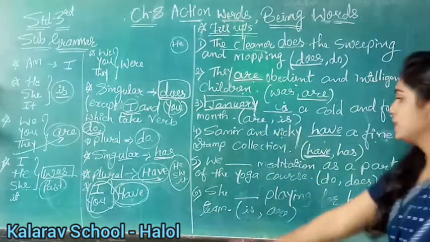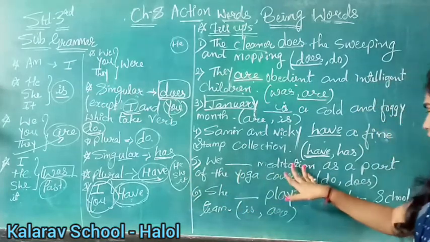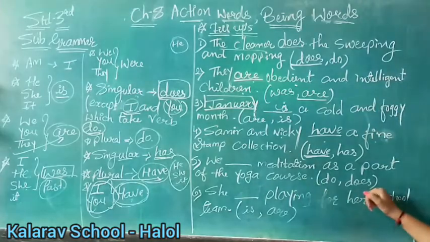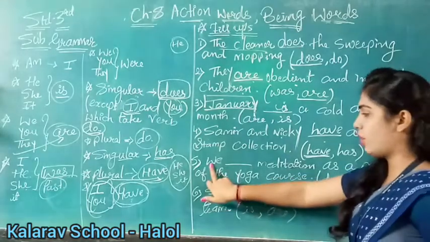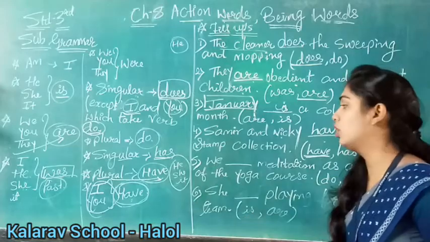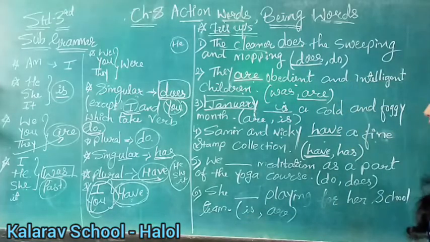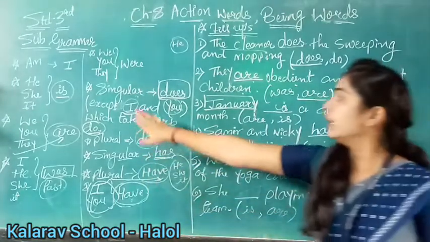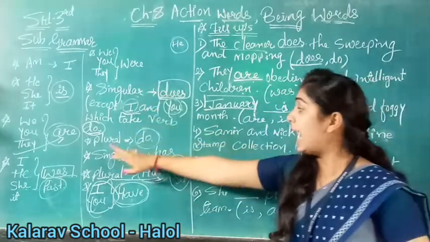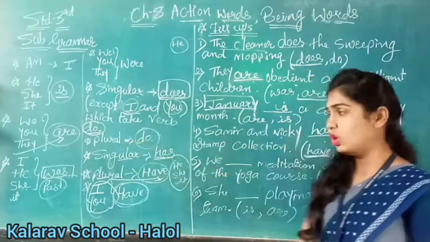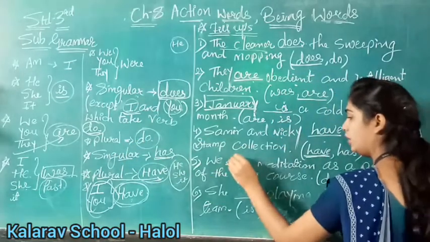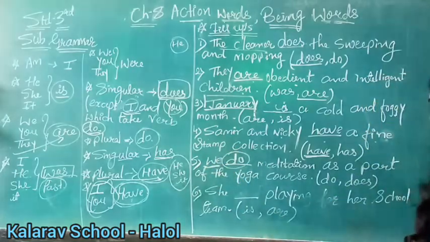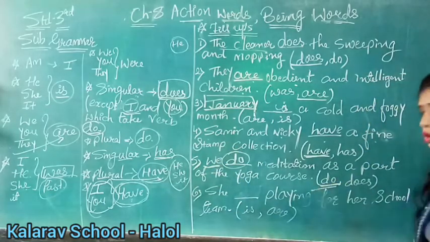Okay? Now, see fifth number. We blank meditation as a part of the yoga course. So, do and does we have given. So, first of all, see here what is given: we. We means we are talking about more than one person. So, what are we using with we? Does or do? Come on, tell me. Here, with a singular noun we are using does and with a plural noun we are using do. So, our answer will be we do meditation. Why do here? Because we are talking about more than one person. So, our answer will be do.